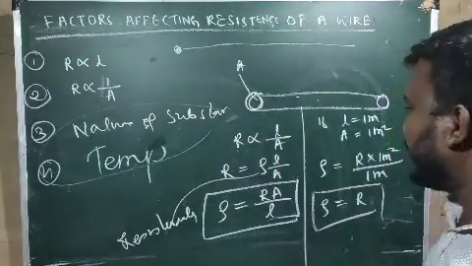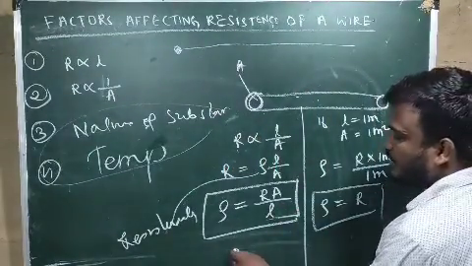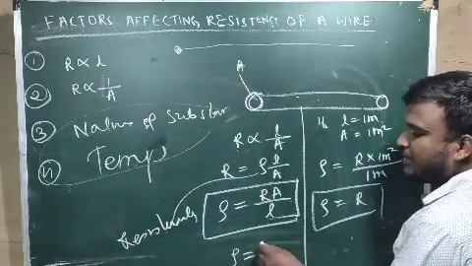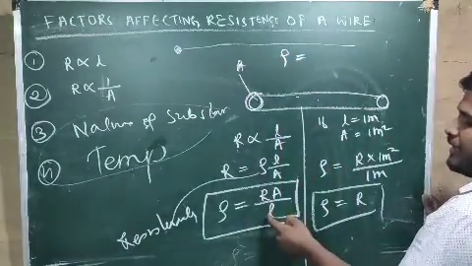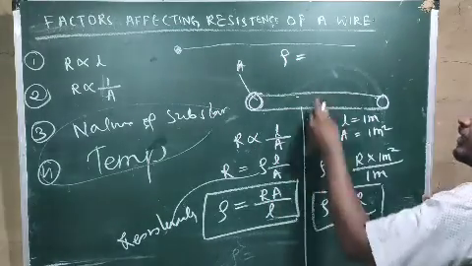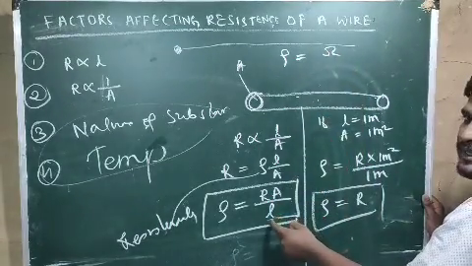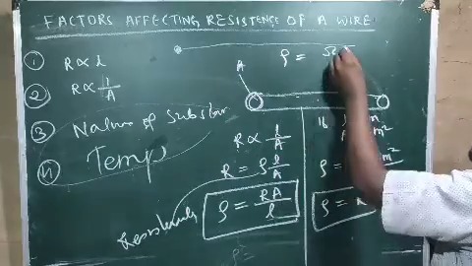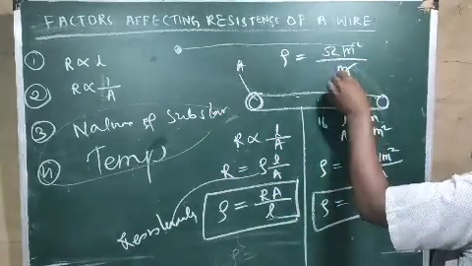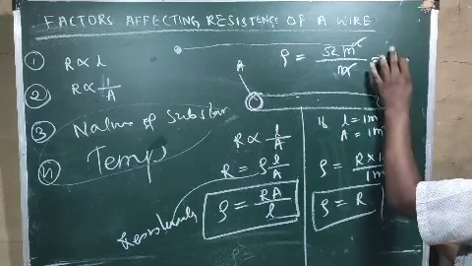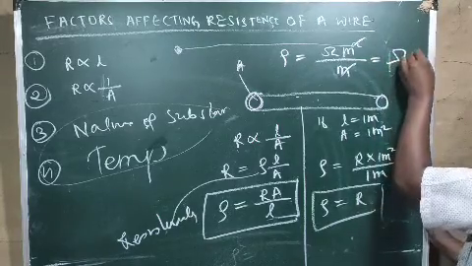Now what is the SI unit of resistivity? Resistivity equal to rho A by L. So resistance unit is ohm. Area is meter square. Length is meter. So if meter cancels, the SI unit of resistivity will be nothing but ohm meter.